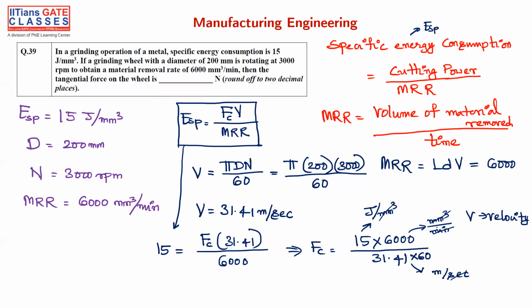I'm just dividing by 60. This is cancelled, and joule per meter is newtons. So F_C is 15 into 6000 divided by 31.41 into 60, which will give you 47.74 newtons. See, units are very important.